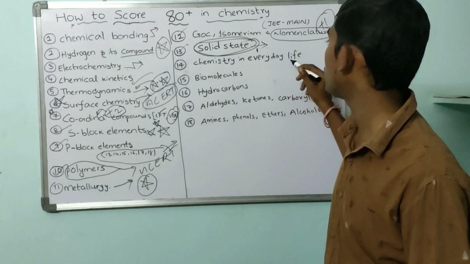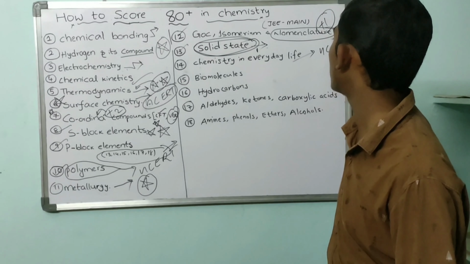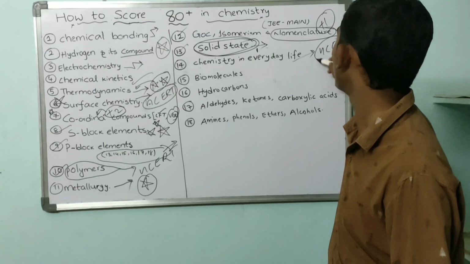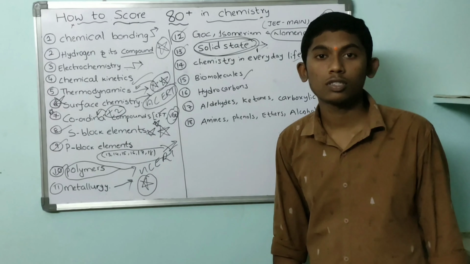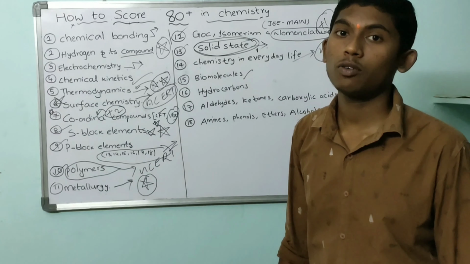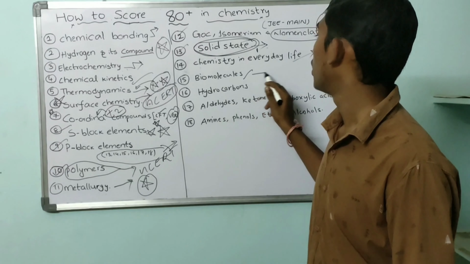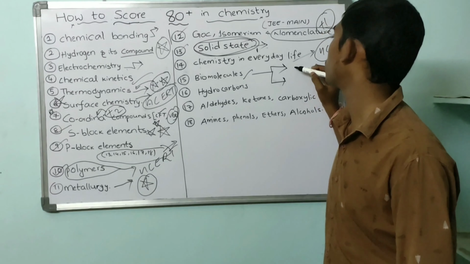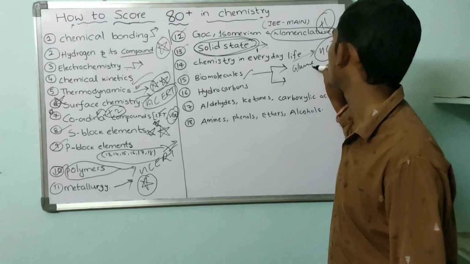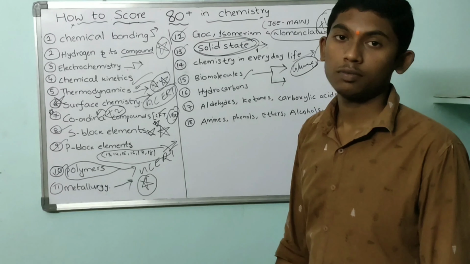And coming to chemistry in everyday life, please refer to NCERT. Coming to biomolecules: glucose, fructose, galactose, mannose. In these biomolecules, most of the questions are based on glucose structures only.